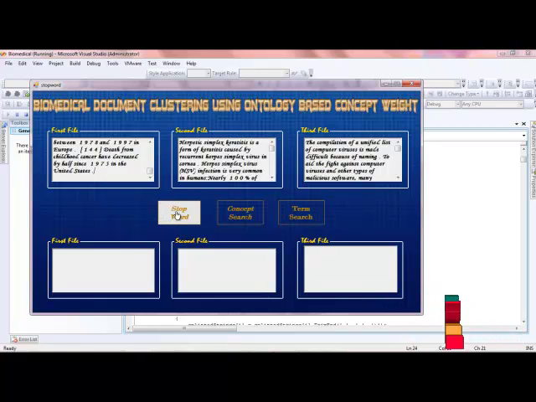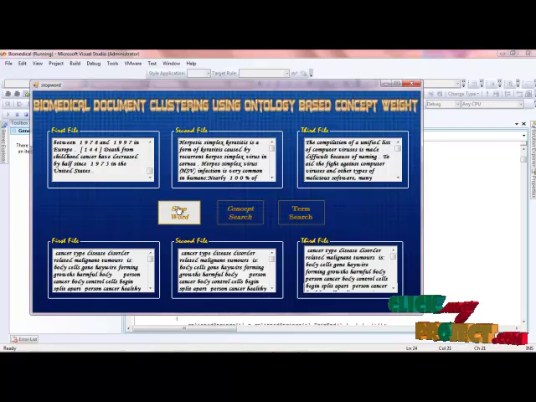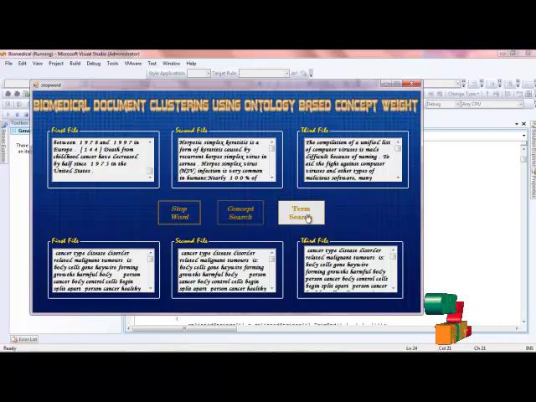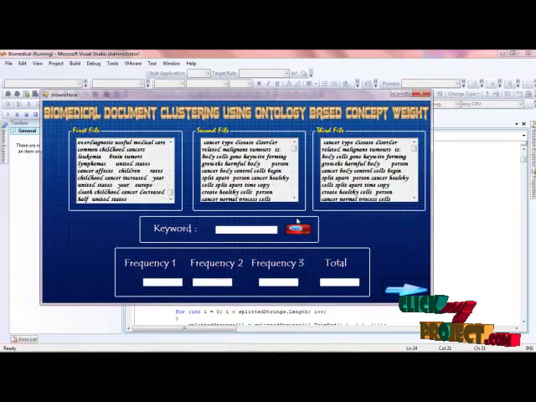First of all, the stop words will be removed. You click stop word remove for all the datasets. That is pre-processing step 1. After the pre-processing, we analyze the concept search or term search. You check the term search. This is the file required for the stop word removal and everything. You just see the keyword.